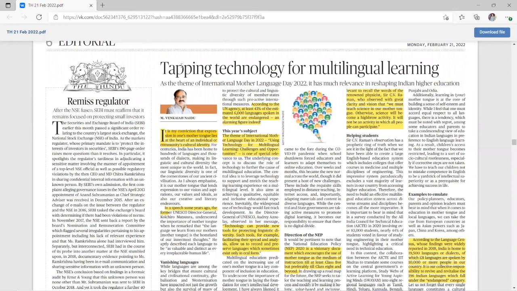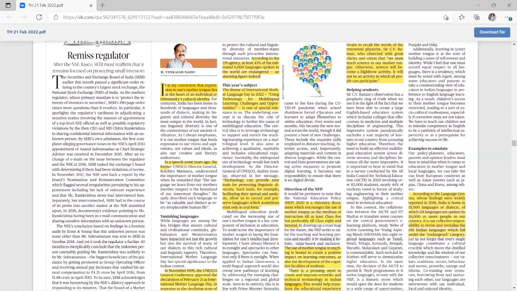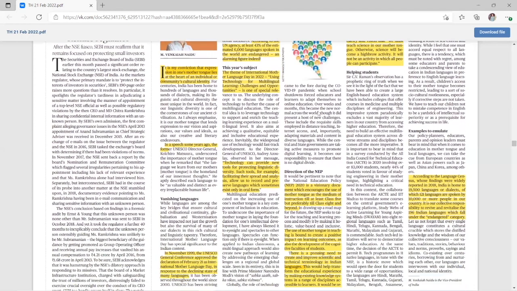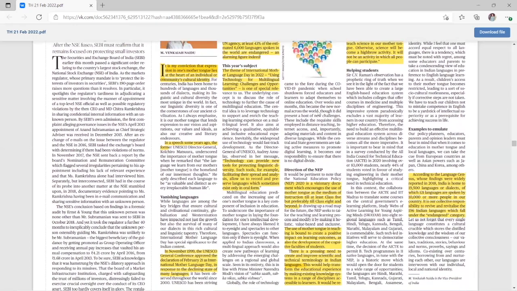And then another topic is tapping technology for multilingual learning. In this article, we will discuss the importance of mother language and the use of technology in language. And then we'll also discuss the National Education Policy and language in the National Education Policy. And then we'll also discuss the number of Indian languages that there are and how many of them are endangered, and why it is important to preserve the mother languages of different communities.